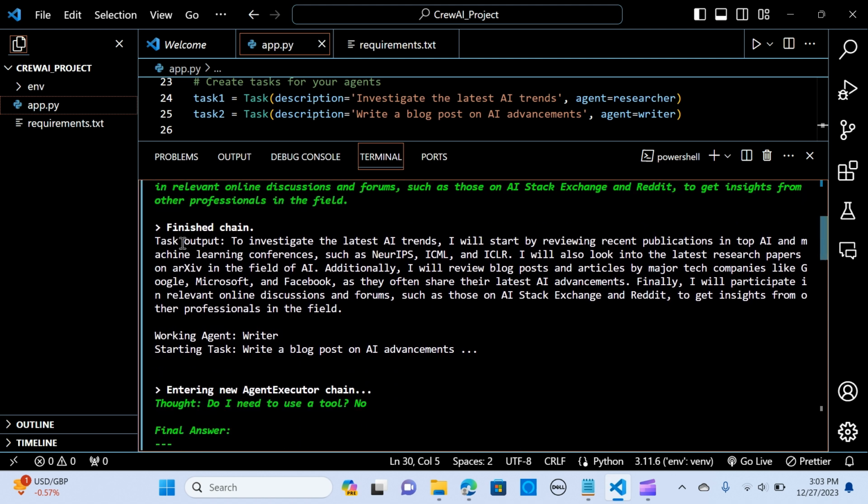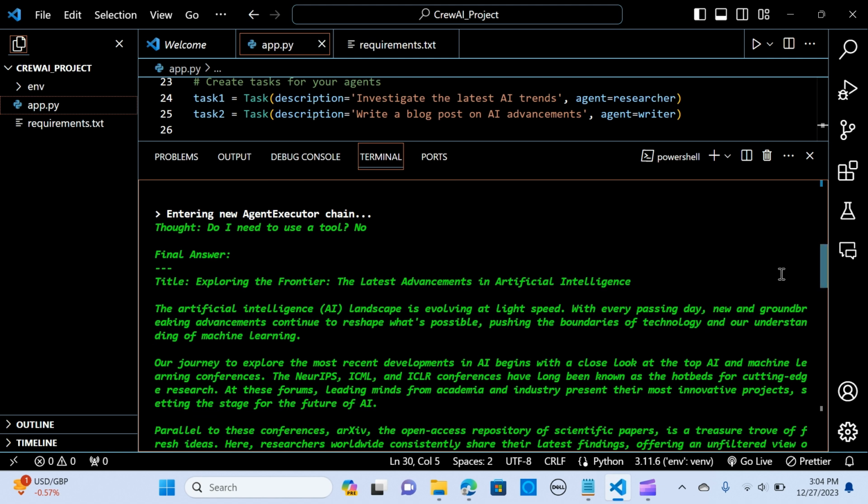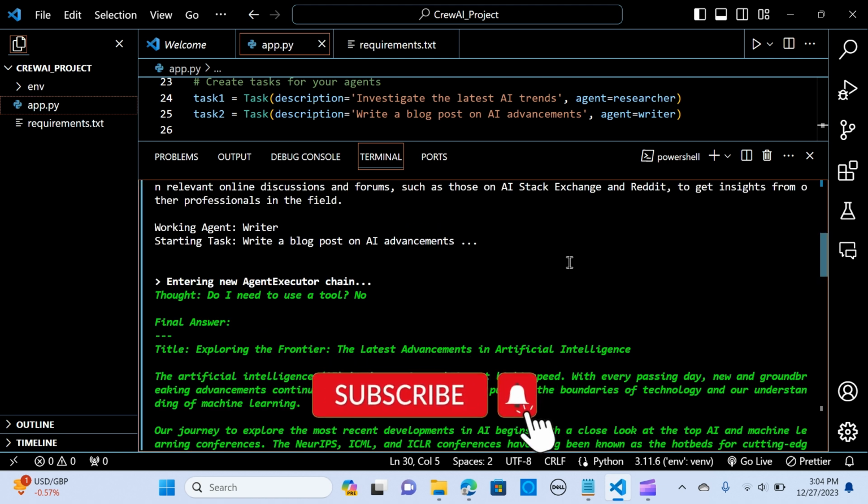All right, so it finished executing the task and is giving me the task output from the researcher. And now it's moving on to the next agent, the writer.